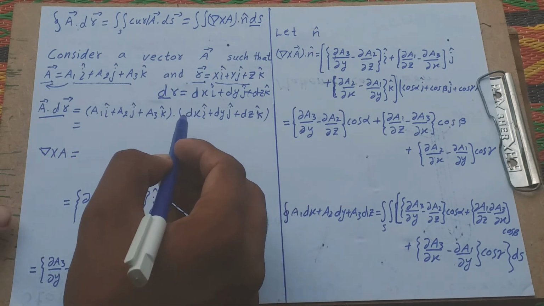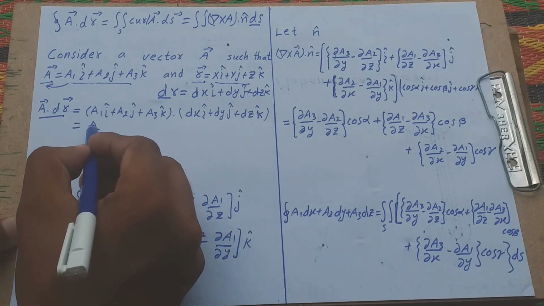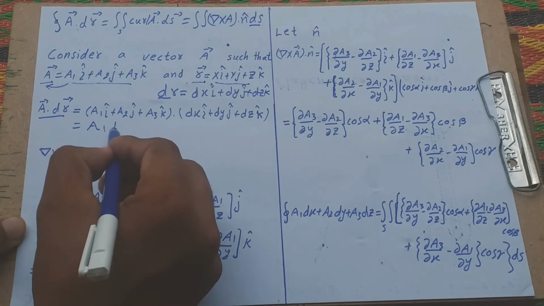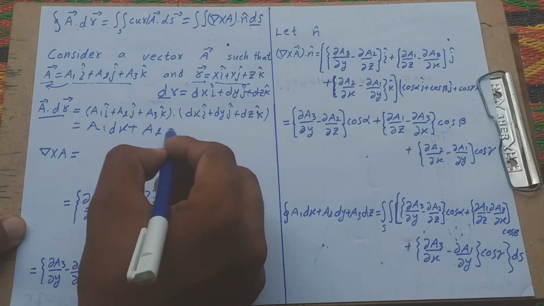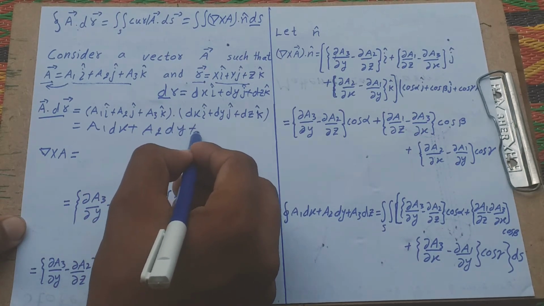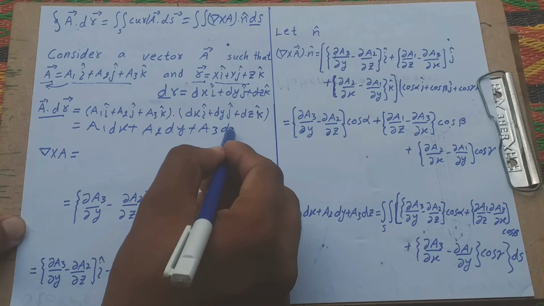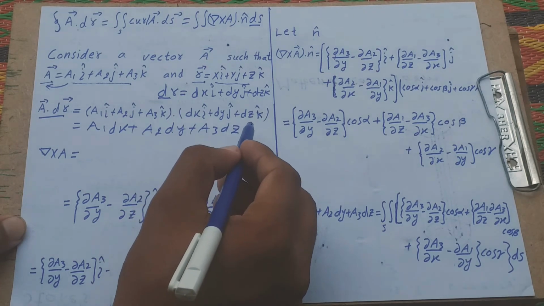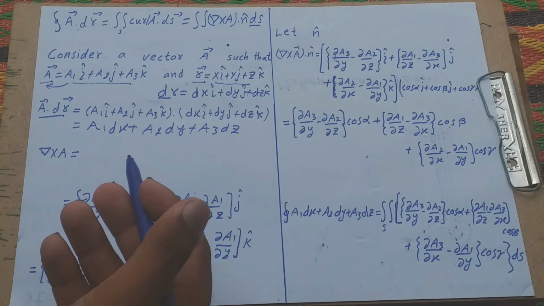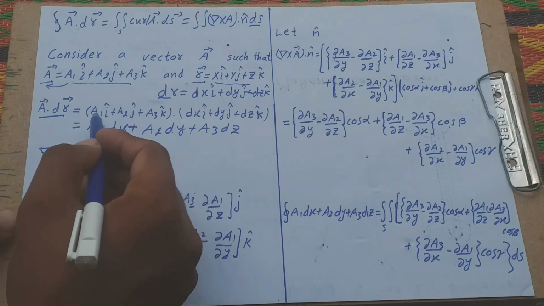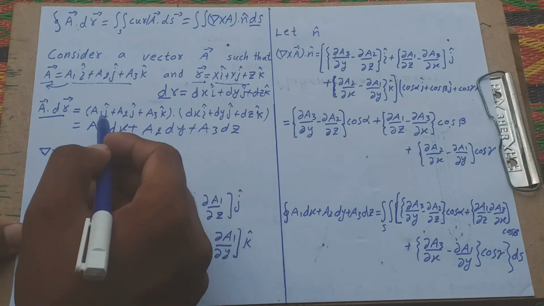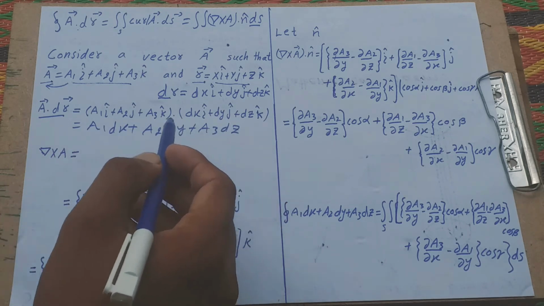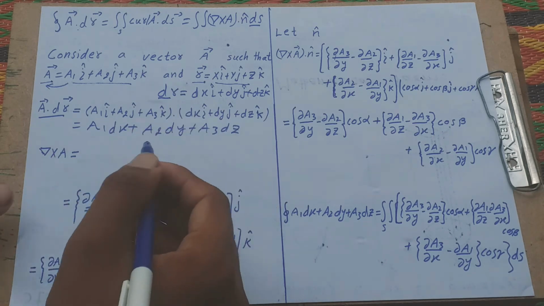Dot product A and dr is equal to i dx, i2 dy, and i3 dz. Let me write A with all its components: A1 dx, A2 dy, A3 dz.